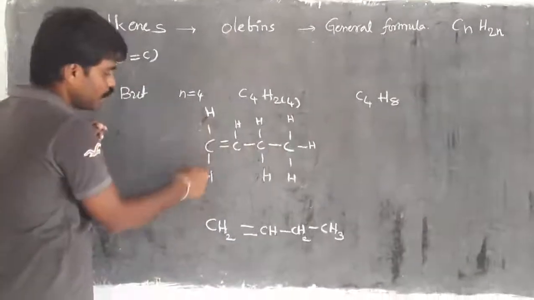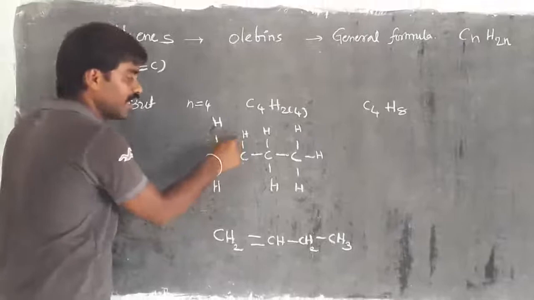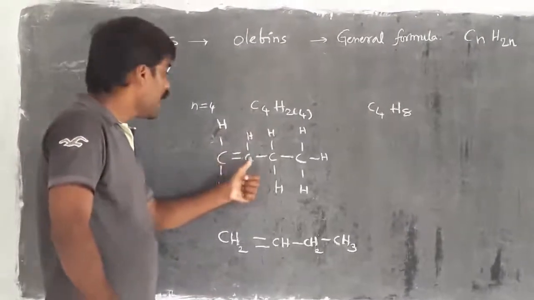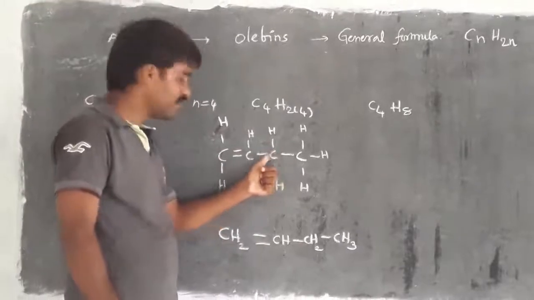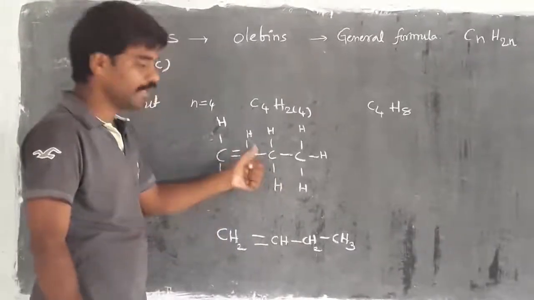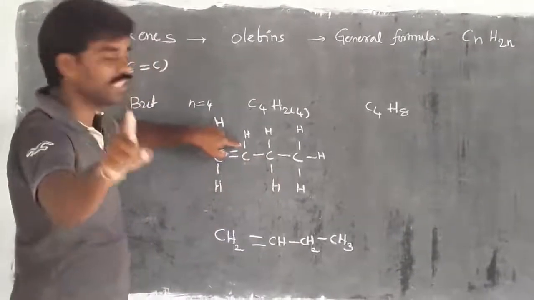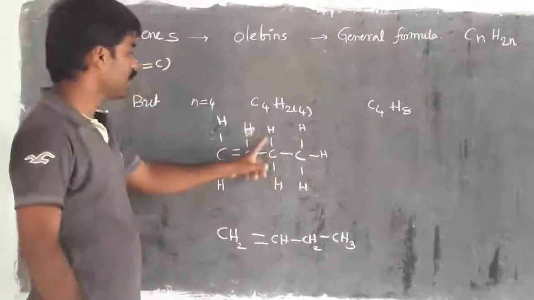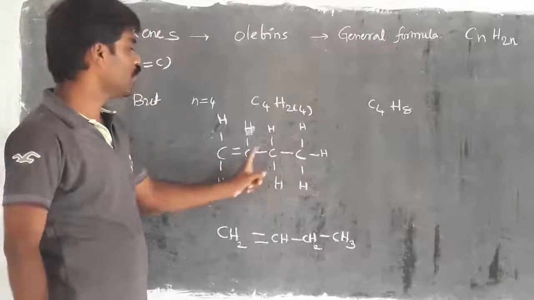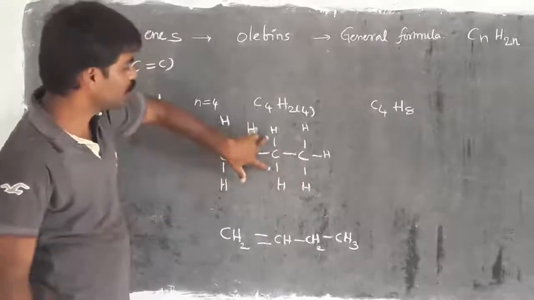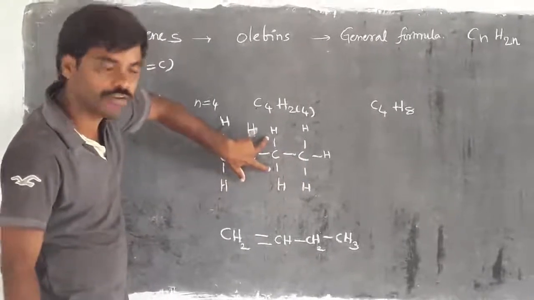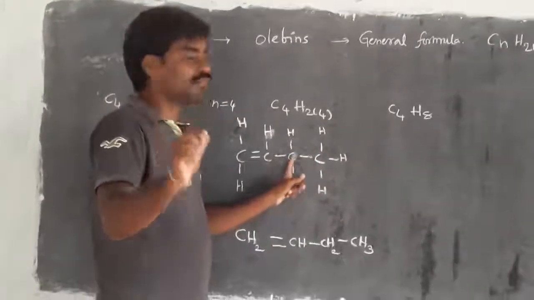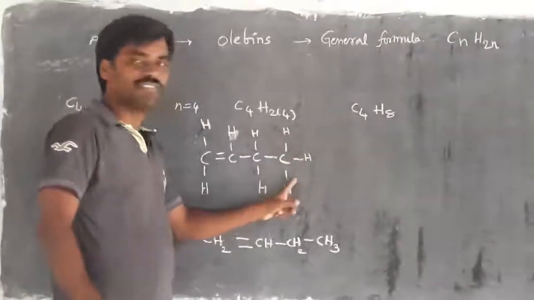First carbon with 2 hydrogens, second carbon with only 1 hydrogen, because it has a double bond with the first carbon and a single bond with the third carbon. For that, 3 bonds are already fulfilled and only 1 bond remains, which should be fulfilled with hydrogen. Then the third carbon has 2 bonds with the 2 neighboring carbons and the remaining 2 are fulfilled with hydrogen. The last carbon has a bond with only the third carbon, and the remaining 3 are fulfilled with hydrogen.